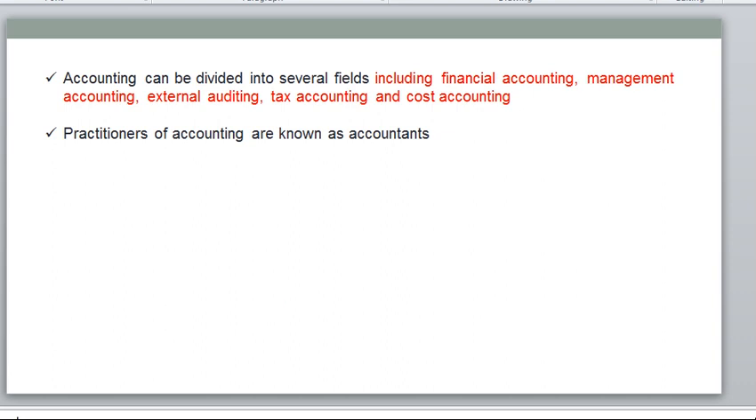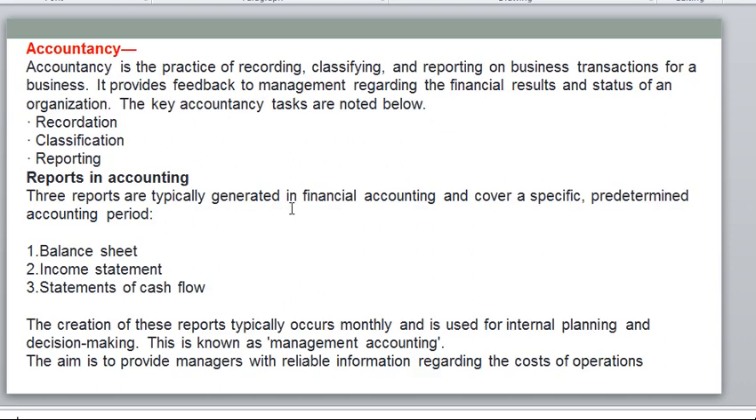Now let's move to the topic of accountancy. So what is accountancy? Accounting is just like the application of accounting. So accounting is journalizing, segregation is called ledger, and preparation. So here accountancy is advanced, okay. This is not a process, it's an application. It's a practice. It's a practice of recording, classifying, and reporting of business transactions. So what are business transactions?